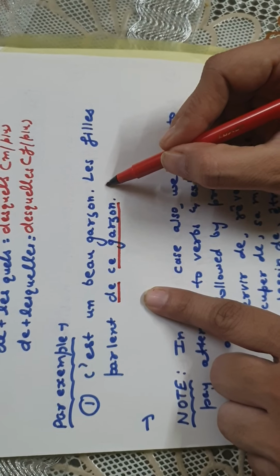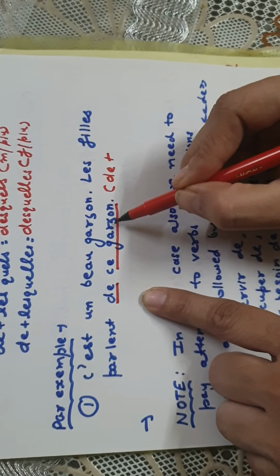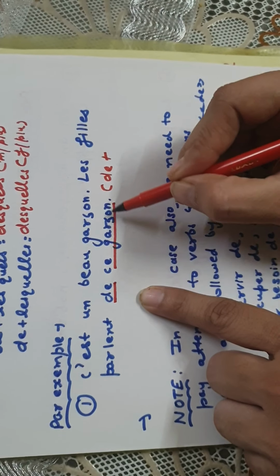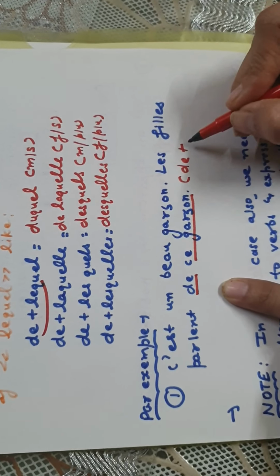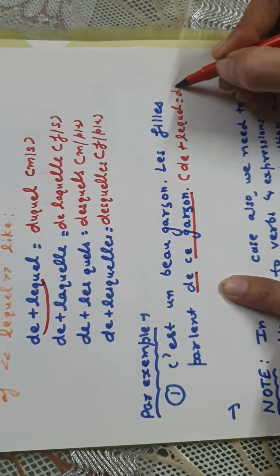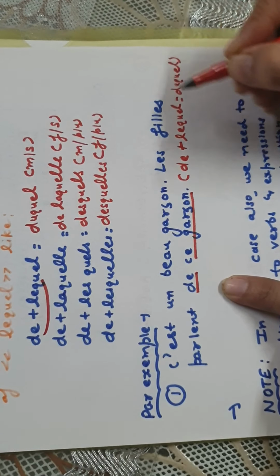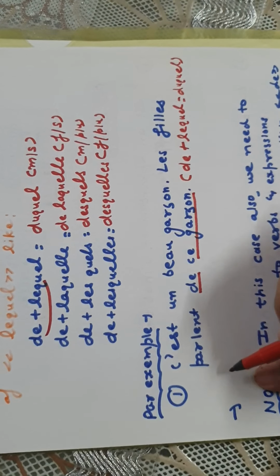So if I have to do the contraction, it will be de, and ce garçon will be replaced by which pronoun? The interrogative pronoun. It will be replaced by lequel. So it will be de plus lequel, and it will become duquel, right? So how will we place them now in the example? Let's see.